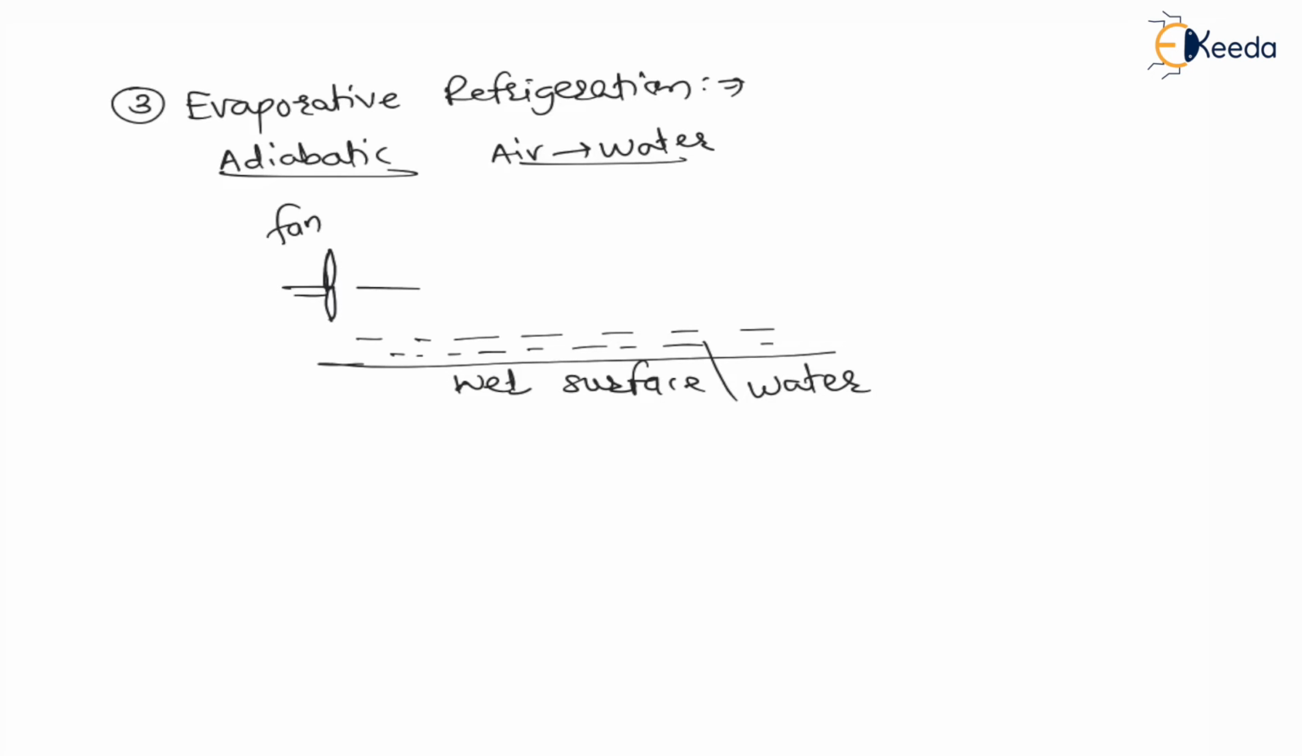Because of this fan, the air will flow over the wet surface. Let us say there are two persons. One person is standing behind the fan and the other person is standing in front of the fan. Let us say this is the left side person and this is the right side person. Now, my dear students, whenever this air is flowing over the wet surface, this air will absorb the water molecules and come towards the right side person.